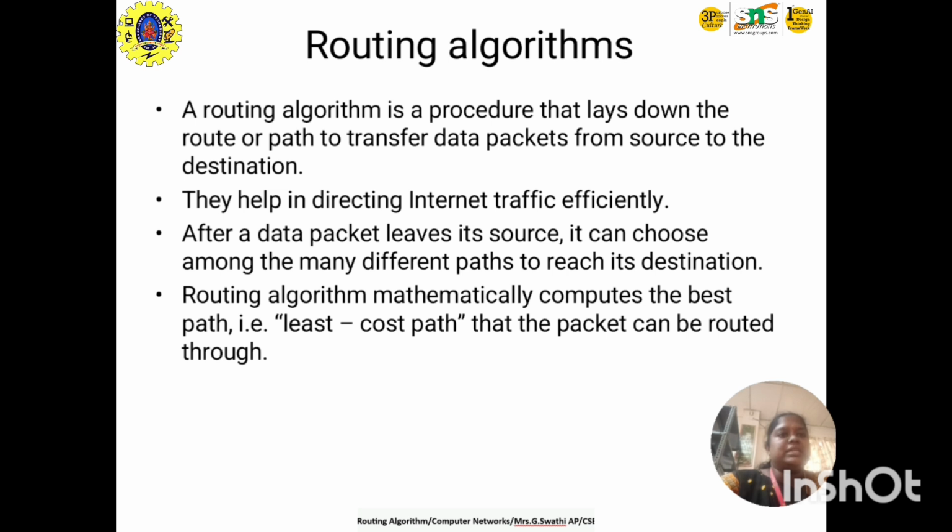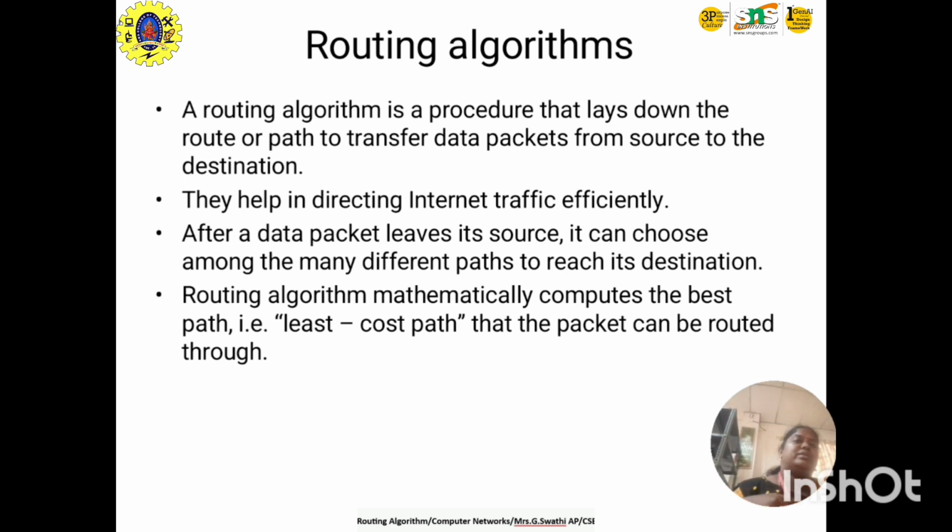After a data packet leaves its source, it can choose among many different paths to reach its destination. A routing algorithm mathematically computes the best path, the least cost path, that the packet can be routed through. Simply, the routing algorithm is a way solver or path solver to transfer data from source to destination. It is a least cost path, and then we have different paths to reach the destination.